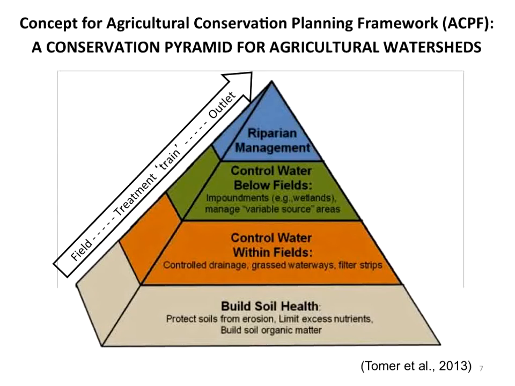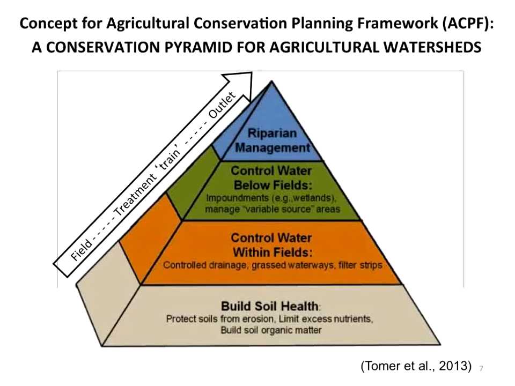And so thinking about this, we've come up with this idea of the conservation pyramid, with the importance of maintaining and improving soil health as the base of the pyramid. So within the ACPF, we don't do any spatial prioritization of soil management practices, because we think it's really important for producers to be encouraged to maintain and improve their soils no matter where they are in a watershed.